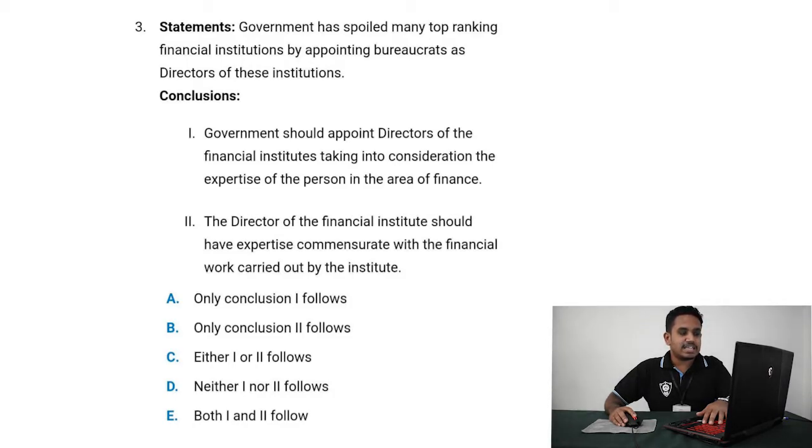So from the statement it is clear that the government has appointed bureaucrats who have led to the failing of the financial institutions. So conclusion 1 alone does not follow this statement. So let us see if conclusion 2 also follows this statement. The director of the financial institutes should have expertise commensurate with the financial work carried out by the institute. This means that the government appointed bureaucrats should have expertise in the fields of the financial institutions so that they may help in upbringing of those institutes. So both the conclusions 1 and 2 follow. So the answer is E.